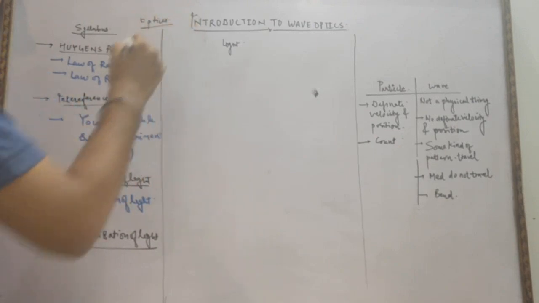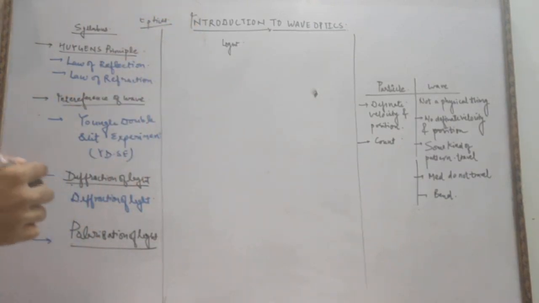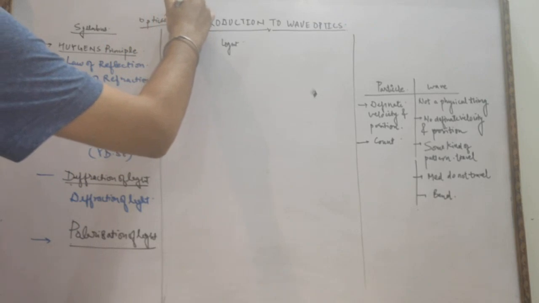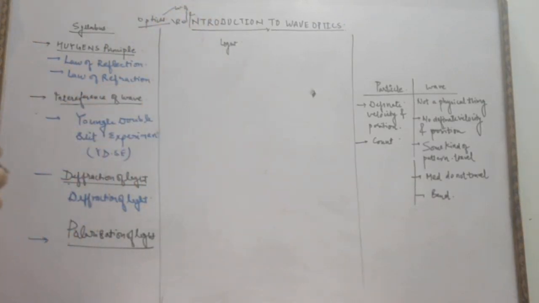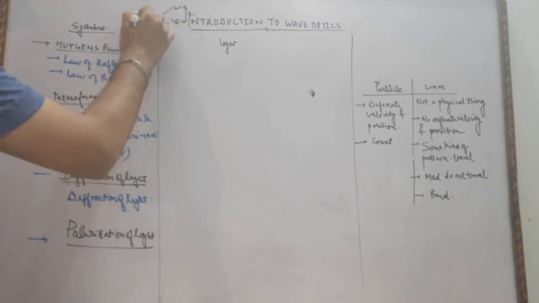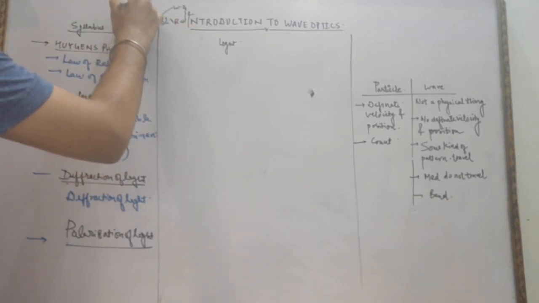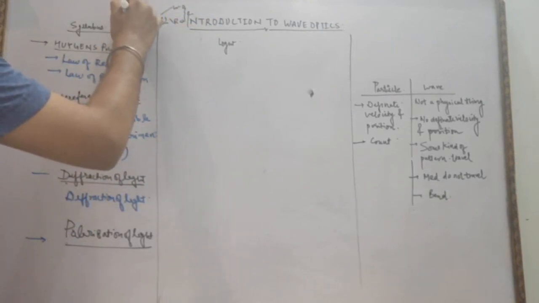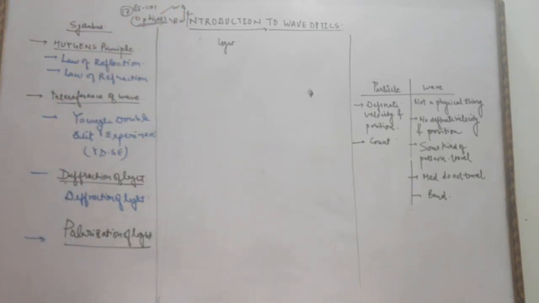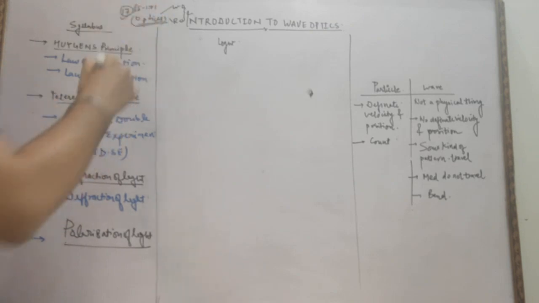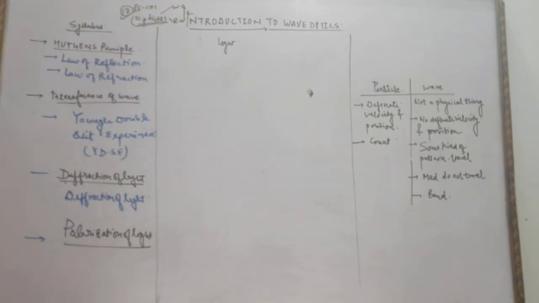Optics. This is a separate unit in our physics in which we have to deal with wave optics and ray optics. These are the two topics we are going to deal with in optics. Optics comprises 15 to 17 marks out of 70 in our board examination, so it is very important for us to study all these topics of optics.